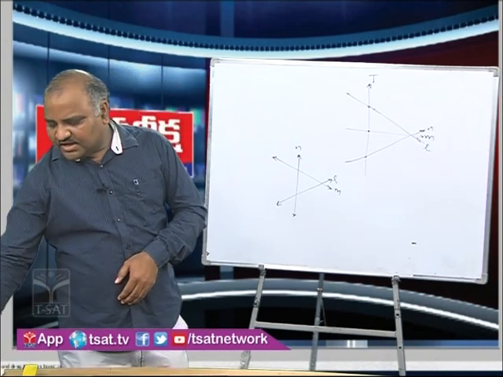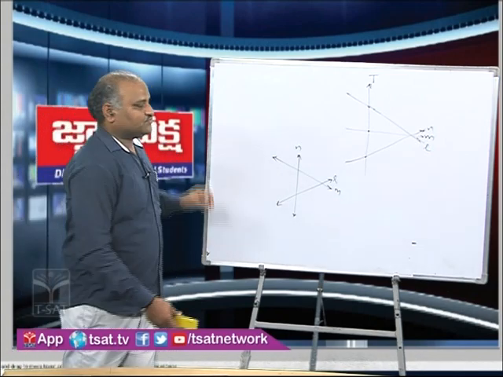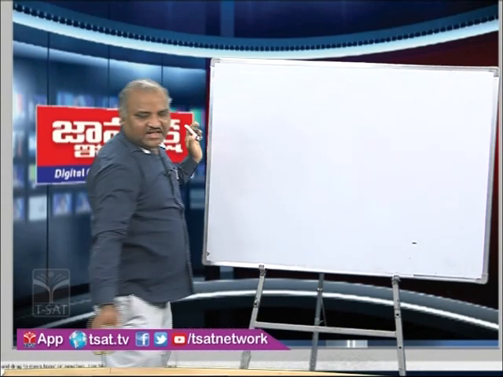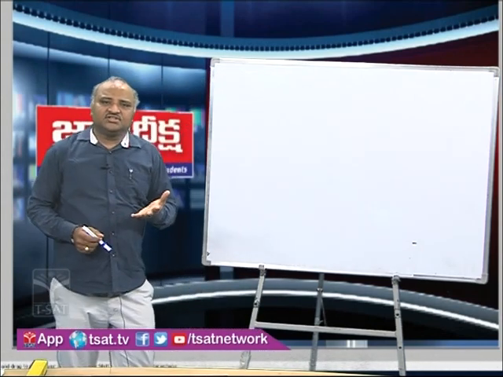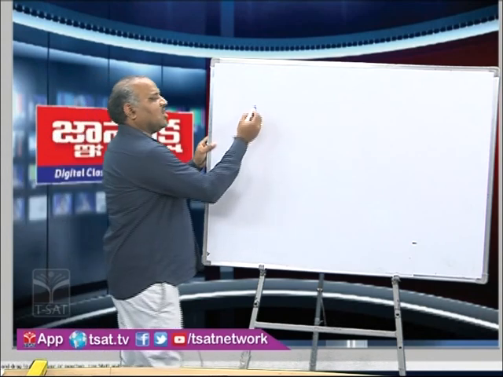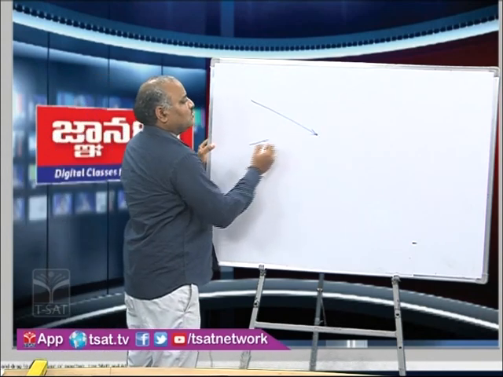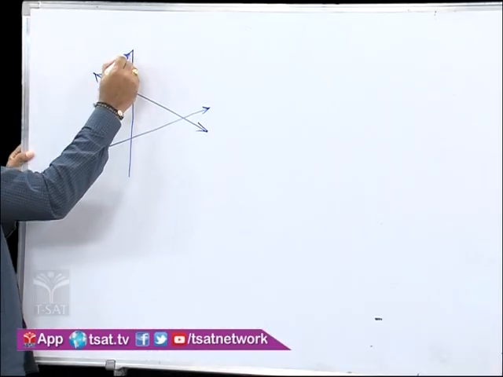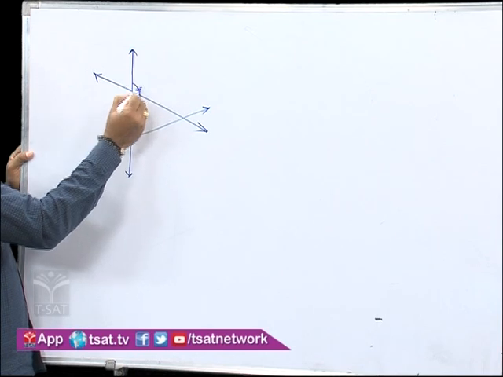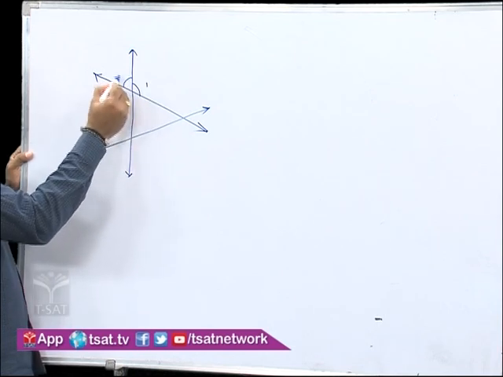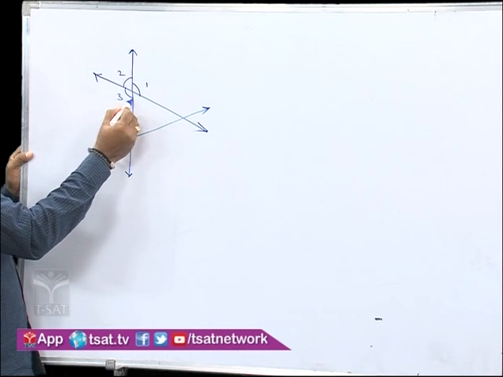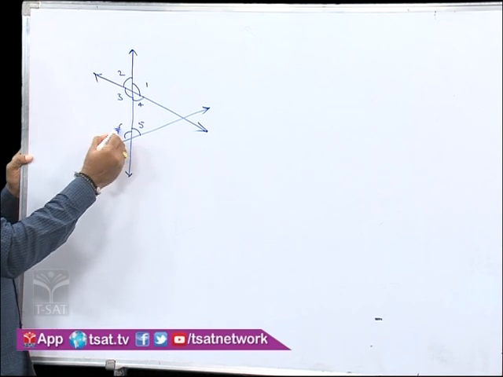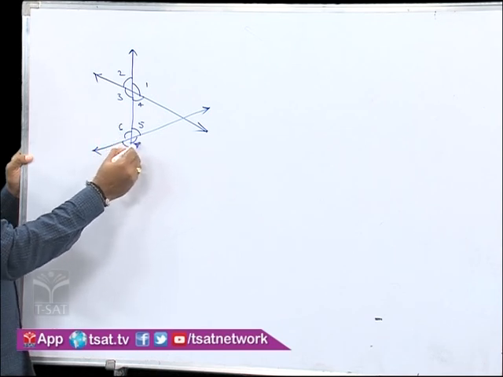Now let us see the angles formed by a transversal. When a transversal cuts two lines, they may be parallel lines or intersecting lines or concurrent lines. When a transversal cuts two lines, we can form 1, 2, 3, 4, 5, 6, 7, 8.